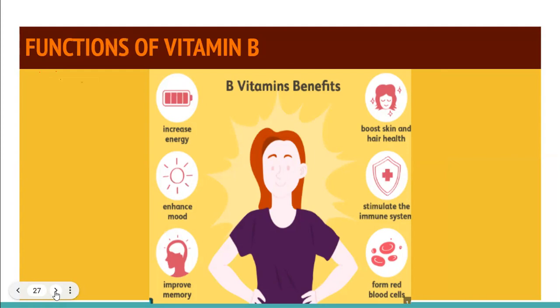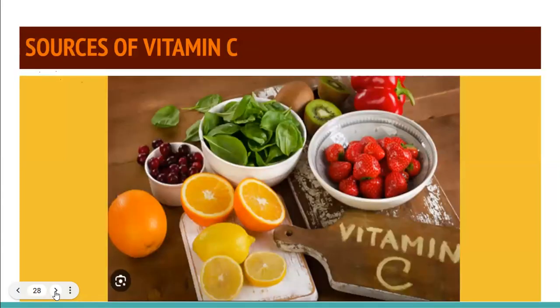Vitamins and minerals do not directly produce energy, but they boost up your enzymes. They activate your enzymes. That's why vitamins and minerals are called coenzymes. So when your enzymes are active, your metabolism is faster and you are generating energy in your cells. So all types of vitamin B are indirectly energy producers, not directly. They're enhancing your mood, and they're forming your blood cells, skin and hair health. Everything will be enhanced.